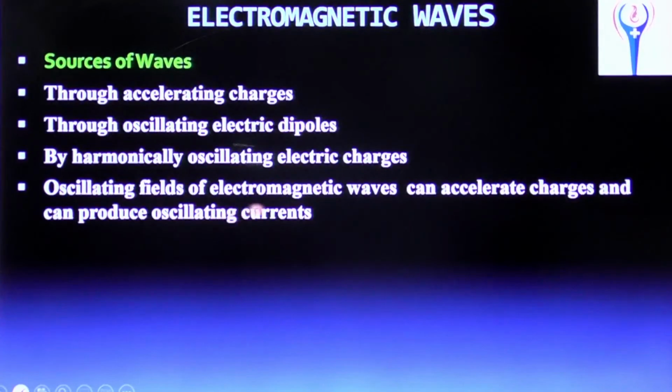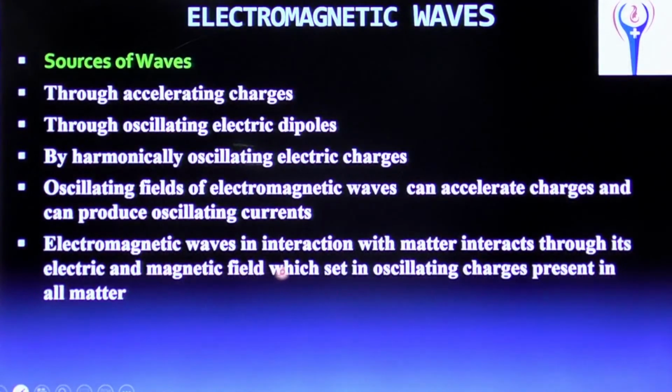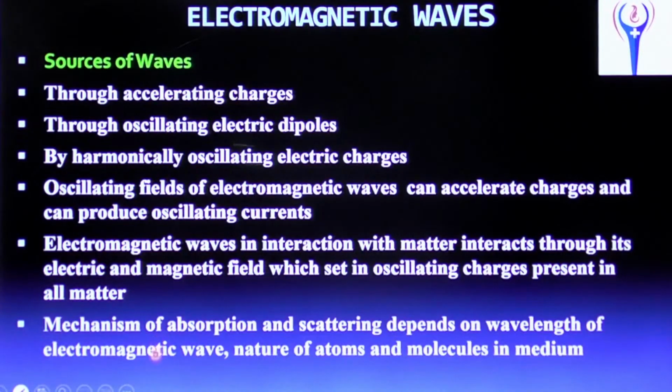And oscillating fields of electromagnetic waves can accelerate charges and can produce oscillating currents. And electromagnetic waves in interaction with matter interact through their electric and magnetic fields, which set in oscillation the charges present in all matter. The mechanism of absorption and scattering depends on the wavelength of the electromagnetic wave, the nature of the atoms, that is the nature of the material, and molecules in the medium. Depending upon that, there will be absorption or scattering of the electromagnetic waves.